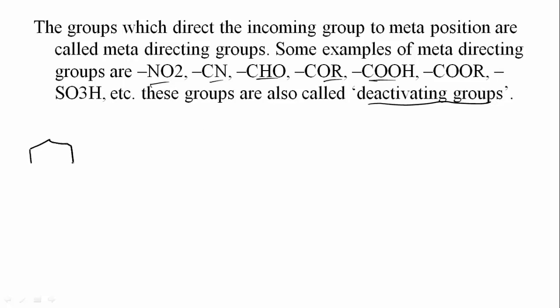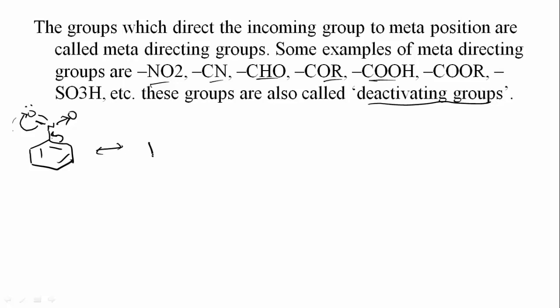Let's see. Here I will take the nitro group, NO2. One double bond is there, and one coordinate bond will be present. And here what happens now? The oxygen will attract the bond pair of electrons towards itself. So when these electrons move here, these electrons will get shifted here.